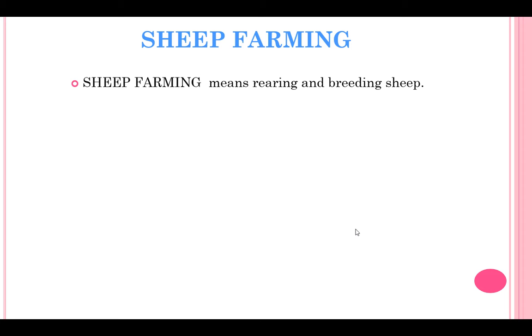Now remember what is meant by sheep farming. Sheep farming means rearing and breeding sheep. Mainly some of these sheep are reared in mountain regions, and in India they are mainly reared in Rajasthan, Jammu and Kashmir, Himachal Pradesh, Uttarakhand.